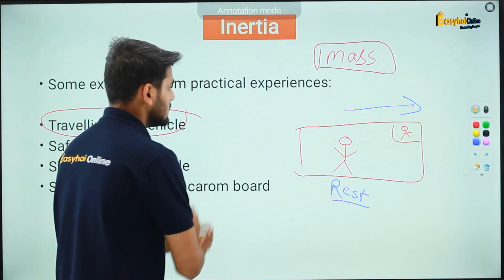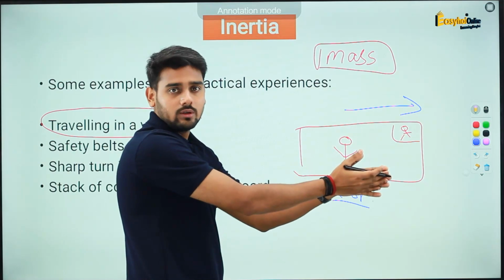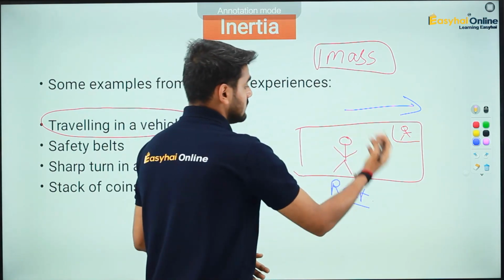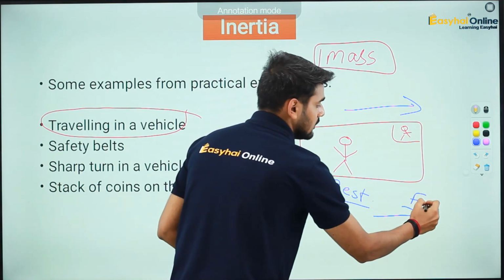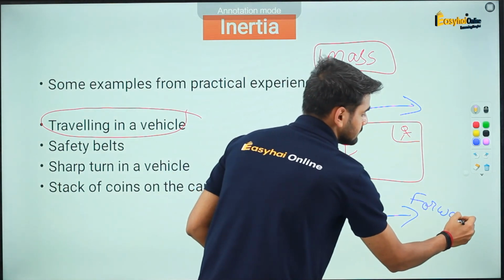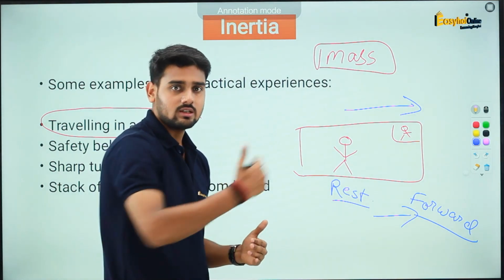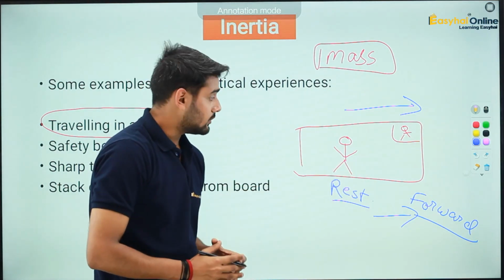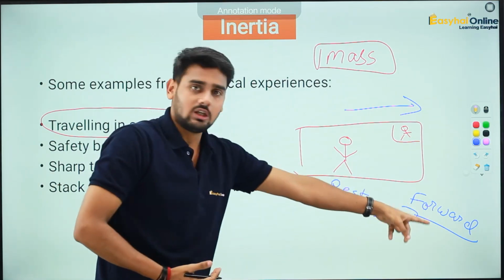In this case, if the driver is trying to move in the forward direction, the change in the state of motion is in the forward direction. Therefore, your body will try to naturally oppose this change.